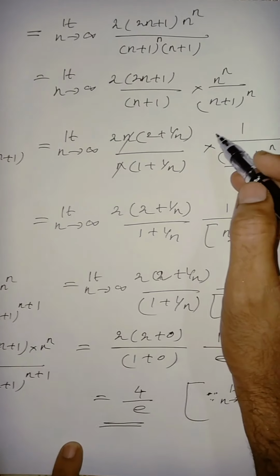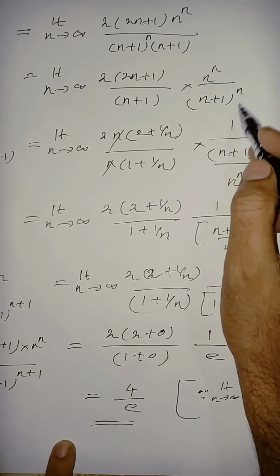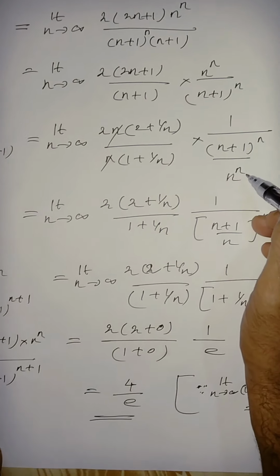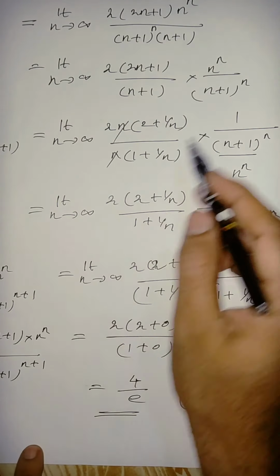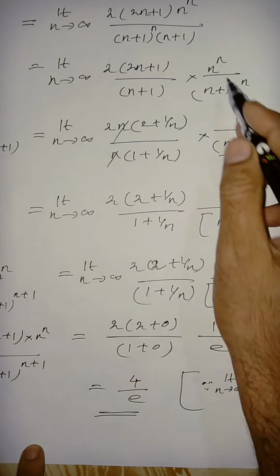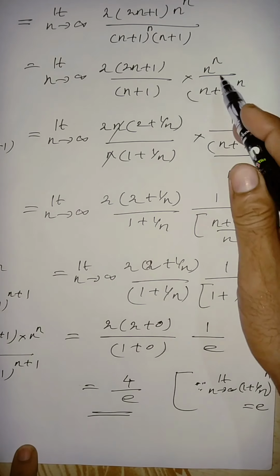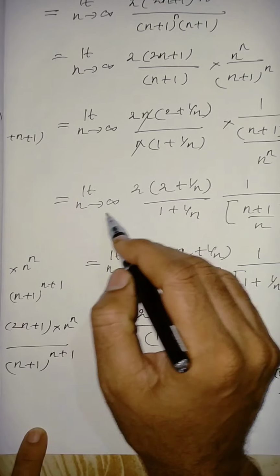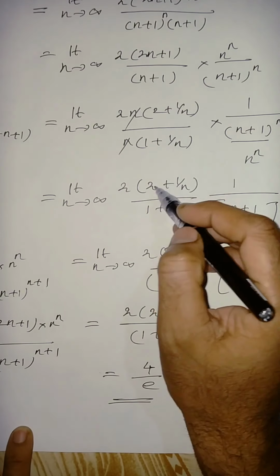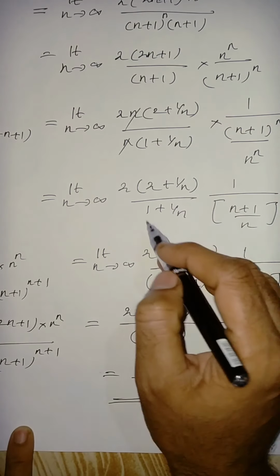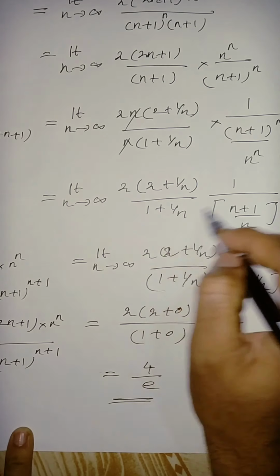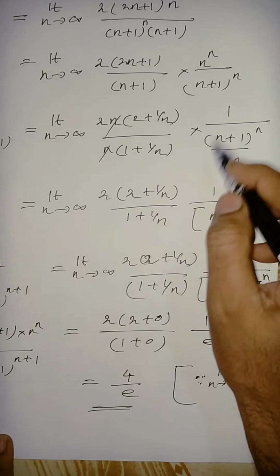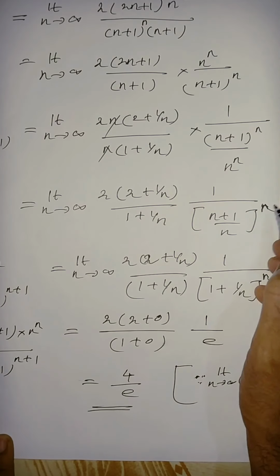So this can be written as 1 divided by (n plus 1) power n by n power n. Okay, this one can be written like this, limit n tends to infinity. Now (2 plus 1 by n) divided by (1 plus 1 by n), and 1 by (n plus 1 by n) whole power n.